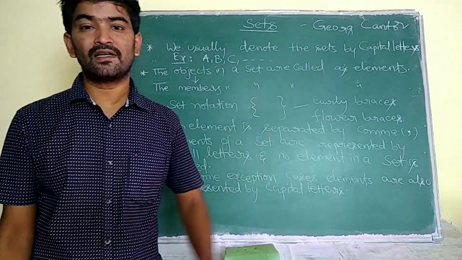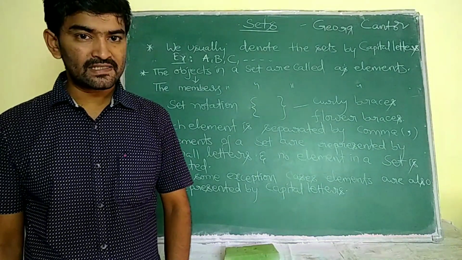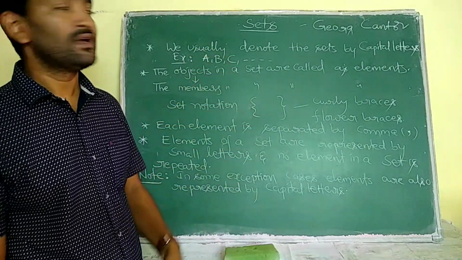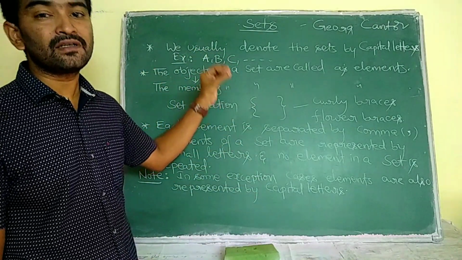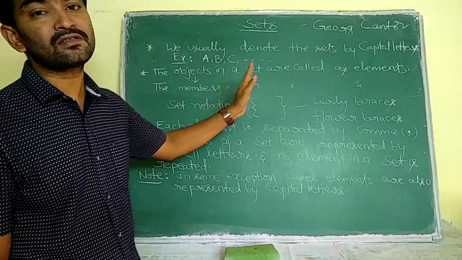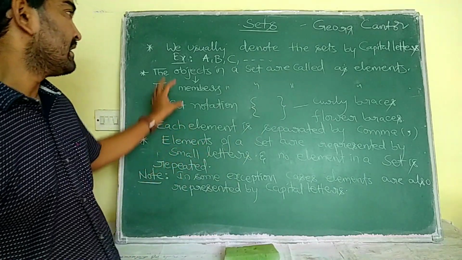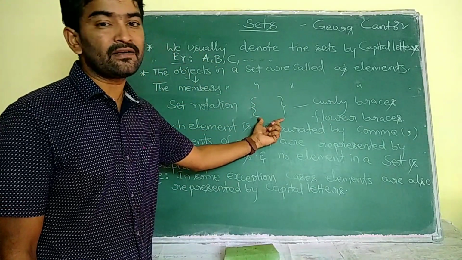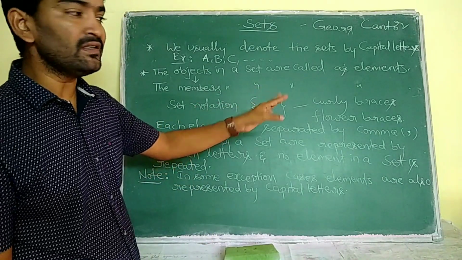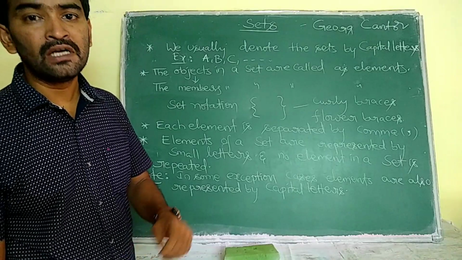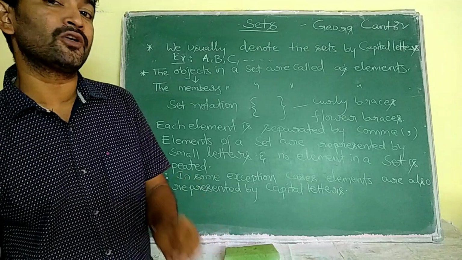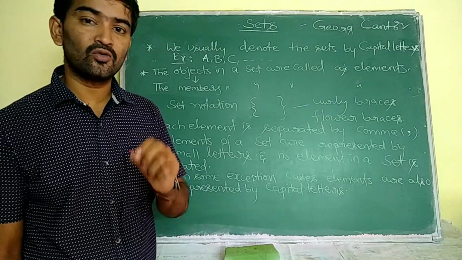Here we will discuss the rules and properties of sets. As we discussed, we denote sets with capital letters, and the objects which are in the set are known as elements or members of the set. The sets are represented with curly brackets or flower brackets, and each element is separated by using commas. One more thing we have to remember: each member of the set, that means each element, is represented with a small letter. That's the rule actually.